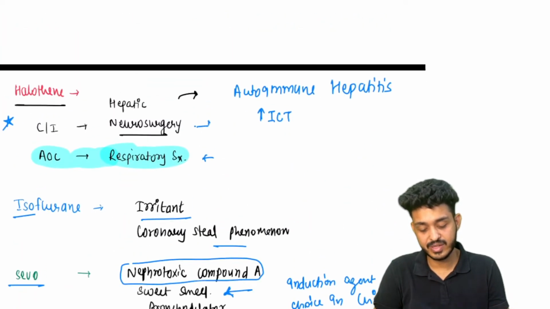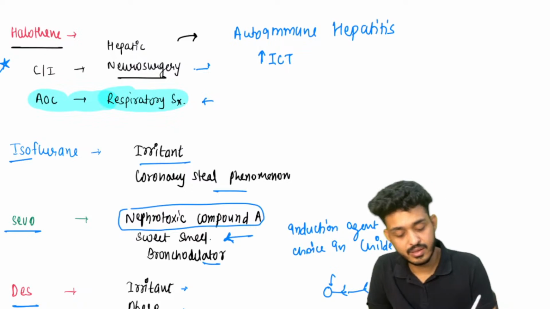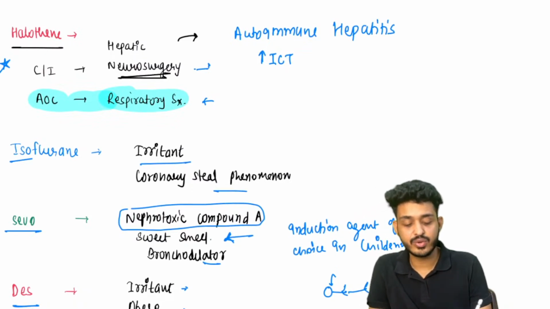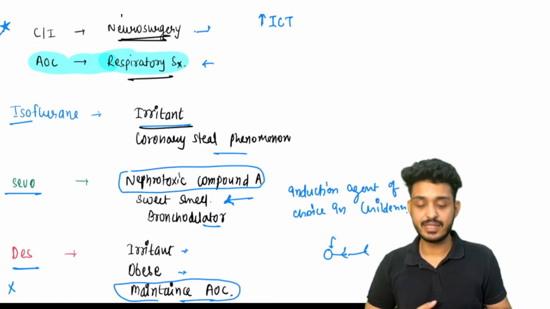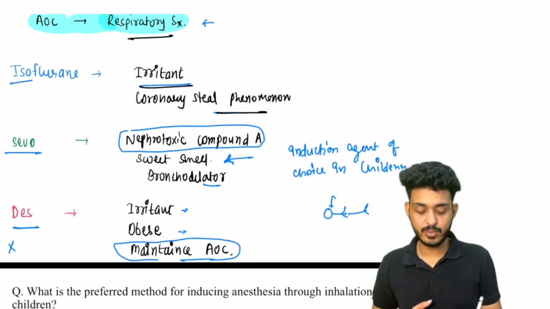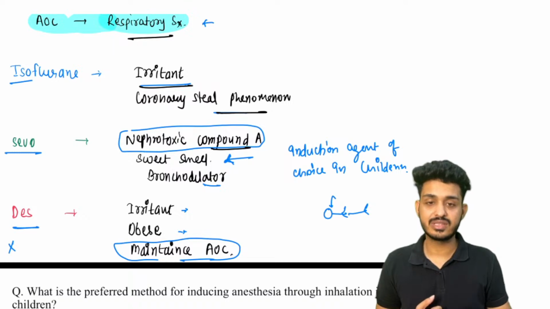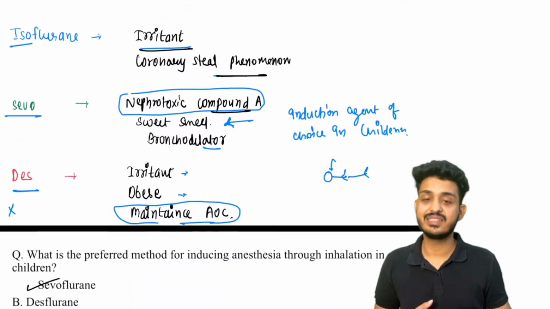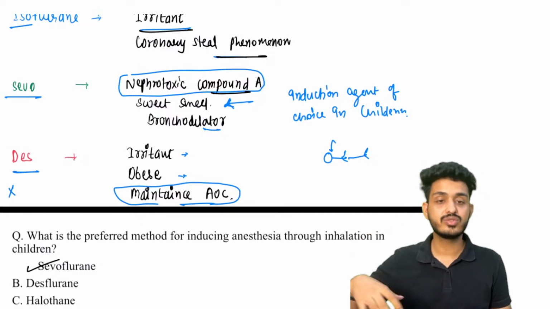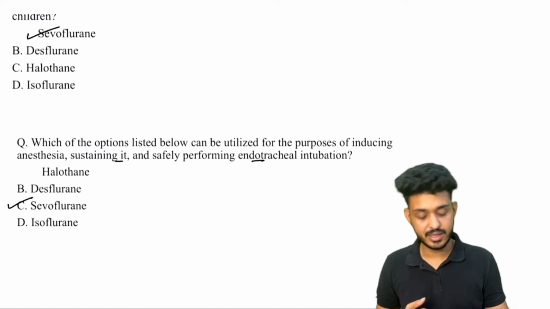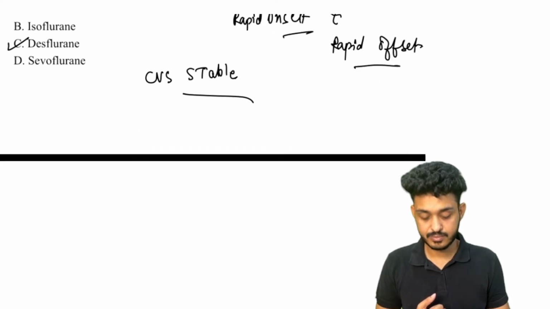Okay, so let's revise again, let's recap everything. We have halothane. It is contraindicated for neurosurgery, and the agent of choice for respiratory cases. Isoflurane is an irritant, with the coronary steal phenomenon. Sevoflurane is a nephrotoxic compound. Desflurane is the maintenance agent of choice, and it is an irritant, so we cannot use it for induction. In obese patients we can also use it because it has a rapid onset and good solubility, right.